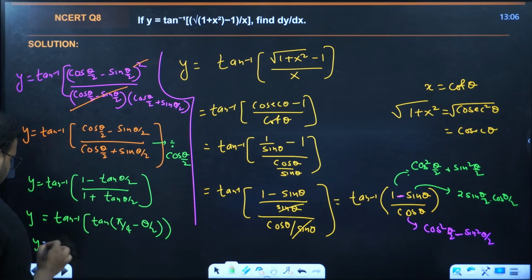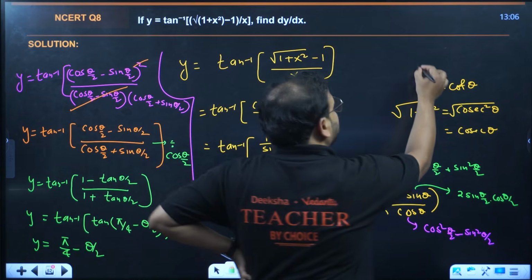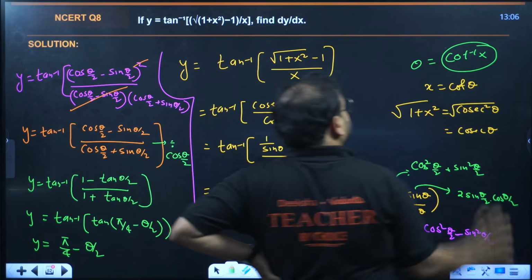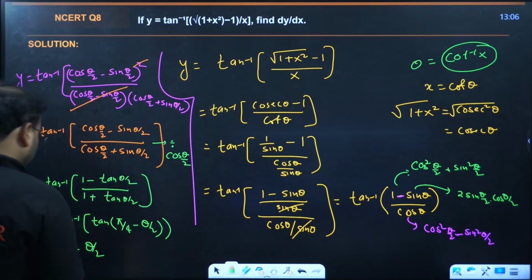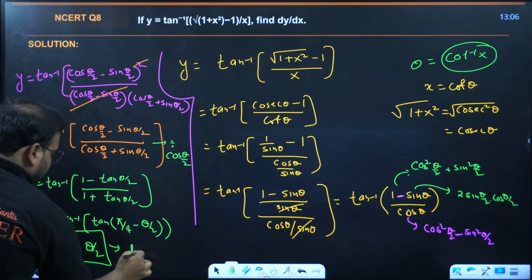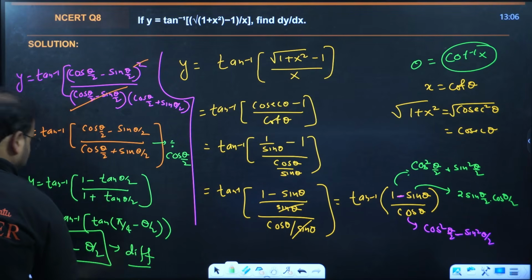Please check. y equal to pi by 4 minus theta by 2. Differentiate it. Okay, theta in this case will be how much? Cot inverse of x. Differentiate this result, you'll get the same answer as this.